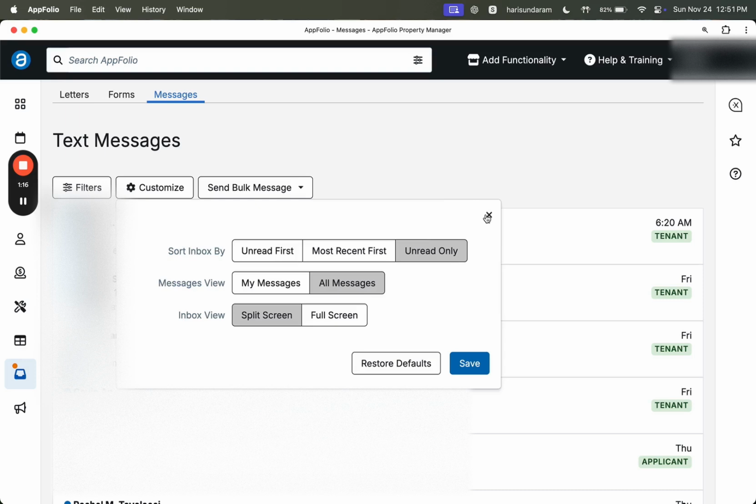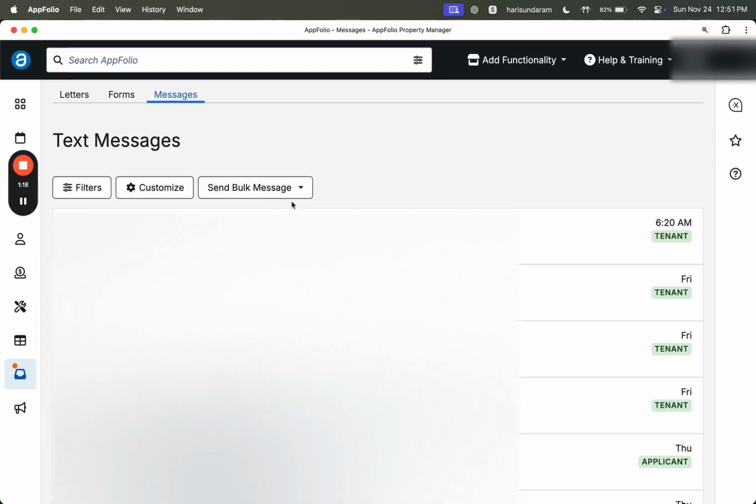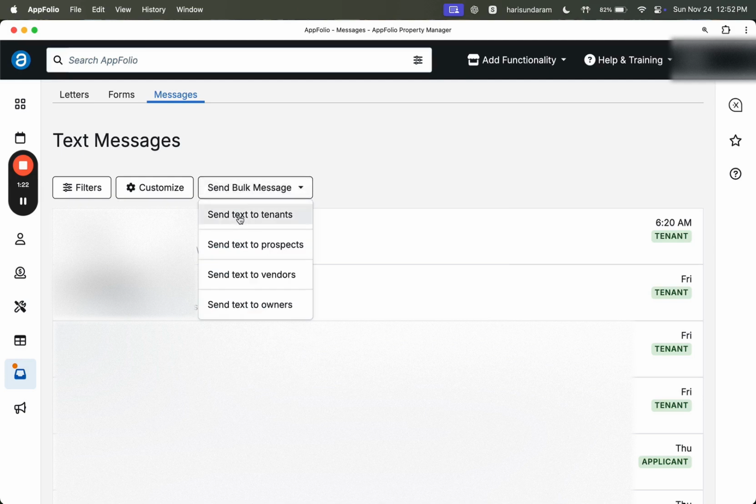And here, the third option that they have recently added is Send Bulk Messages. As you can see, if you click on it, you will see a lot of options. The first one is to send a text message to the tenants. The second one is prospects, the third is vendors, and then owners.